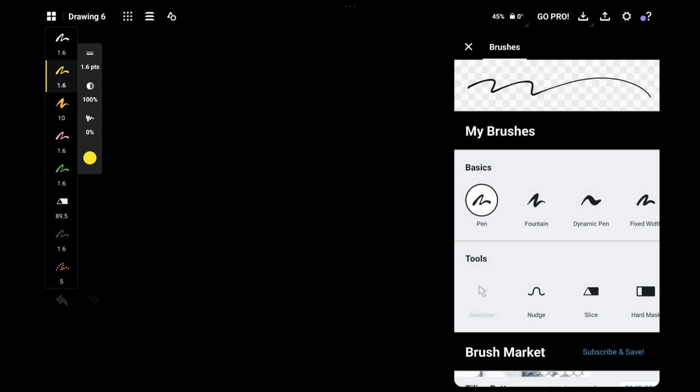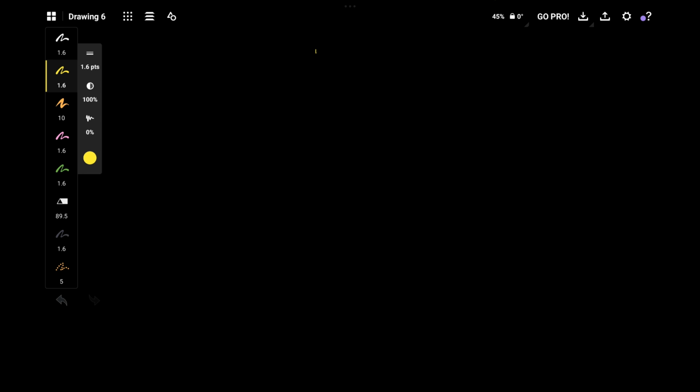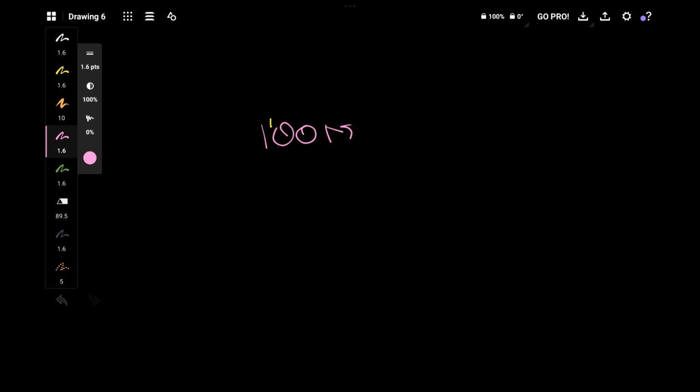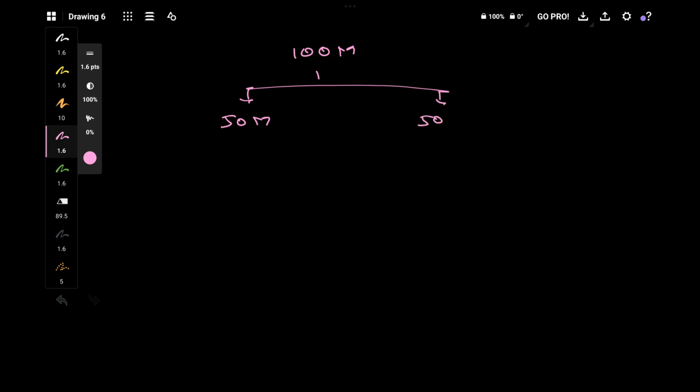We obviously know that our 100 marks paper is divided into 50 marks each. 50 marks is for income tax and 50 marks is for GST.